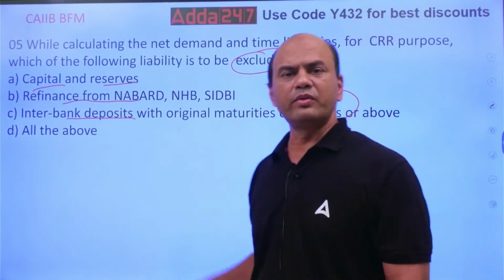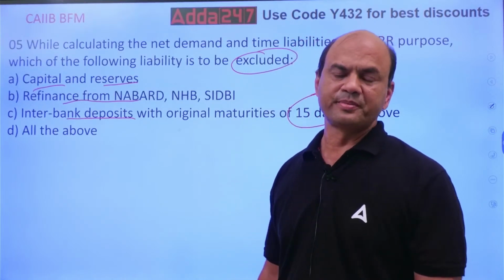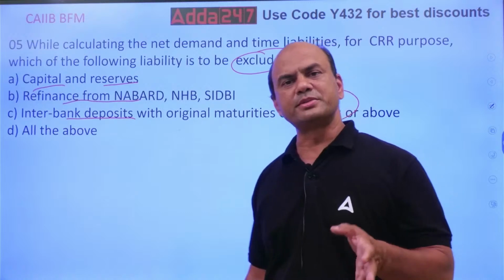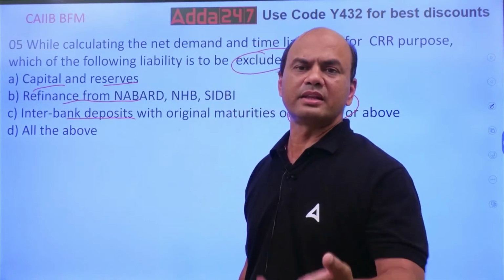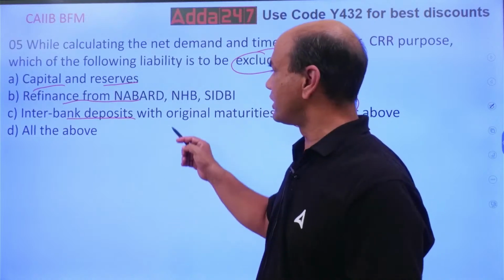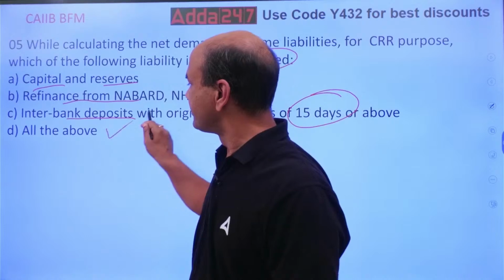Why do we exclude all this? Because this is not your normal course of business. Normal course of business means you are dealing with the retail clients. But you are doing something separate from the business. So that's why the answer is all of the above.